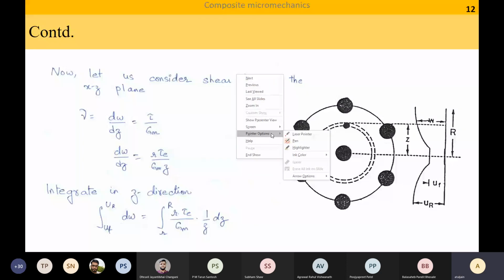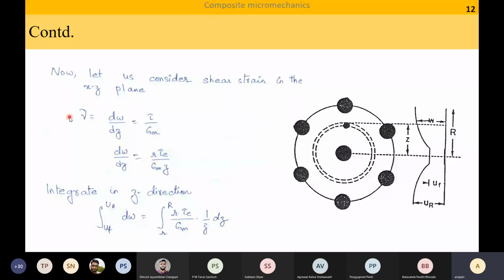Shear strain gamma is equal to dw by dz. Yes, applied elasticity, last semester we have learned this, which is also equal to tau divided by Gm. Gm is the shear modulus of the matrix. So I have dw by dz is equal to R tau E by Gm Z, where tau E is the shear stress in the interface.